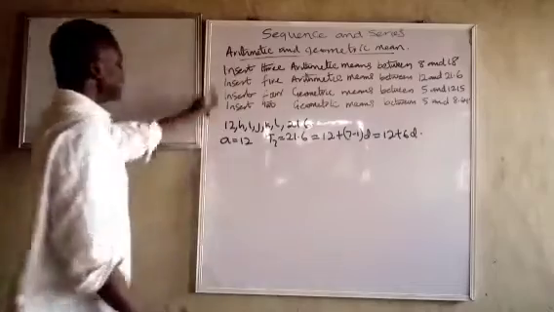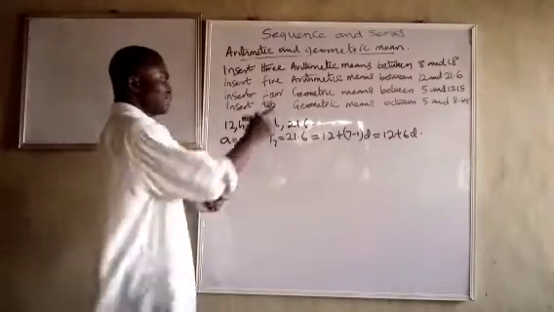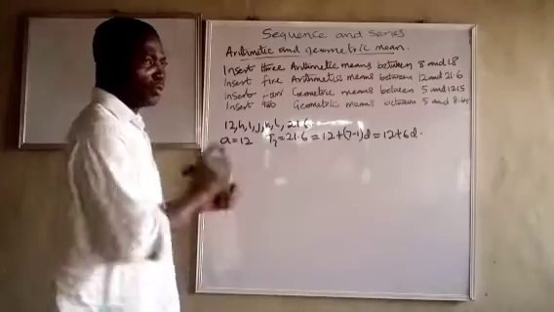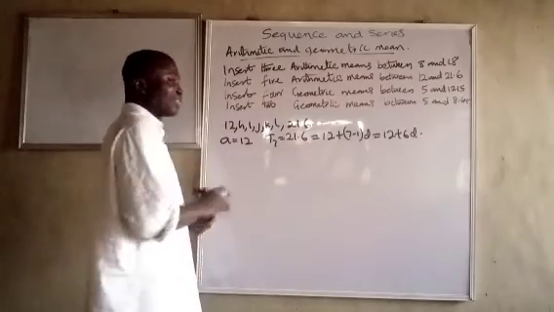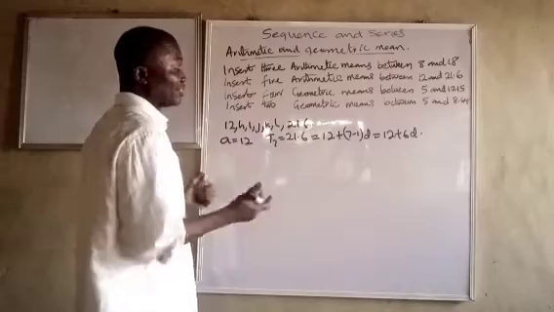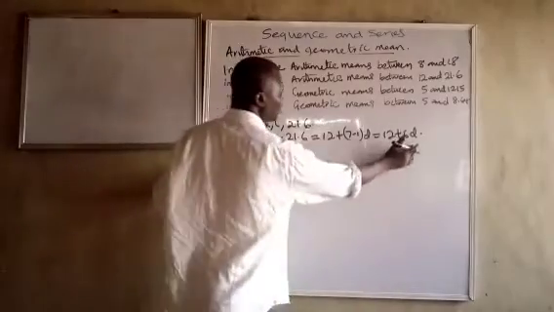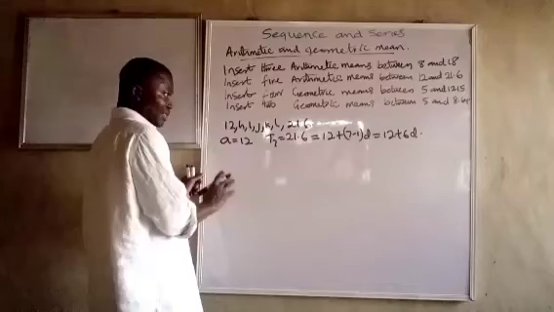So please, when you are finding these terms, whether arithmetic or geometric, find the common difference or common ratio first. That is how it will be very easy and straightforward for you. Unless you have a formula already, which I don't really use. But if you can get it straight, get it. But if you first get the common difference or common ratio, it makes your work very easy.